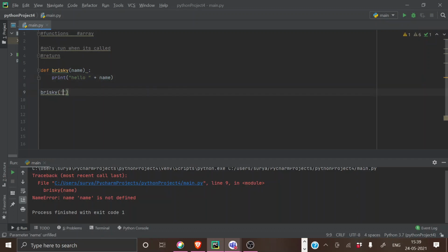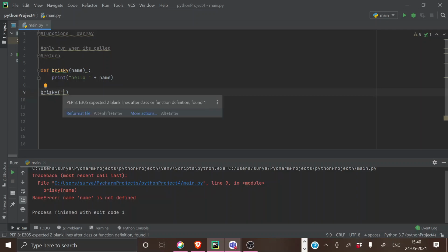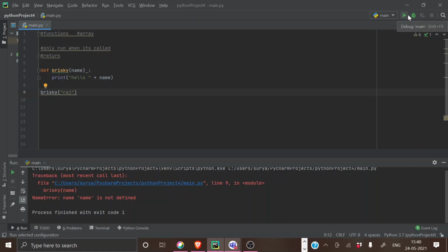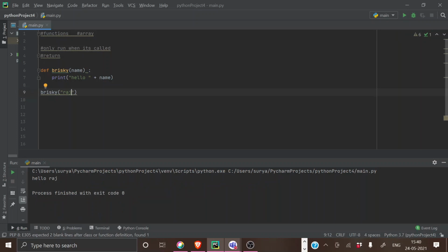Actually, what I asked was different. If I want to call a name called Raj, I have to give Raj in quotes. So when I call this particular segment, it will call this whole function, and in the place of name, Raj will go. In the place of the argument, Raj will imply that I'm going to give a name called Raj. So when it comes to the second print statement, in the place of name, Raj will come. That's how it basically works.